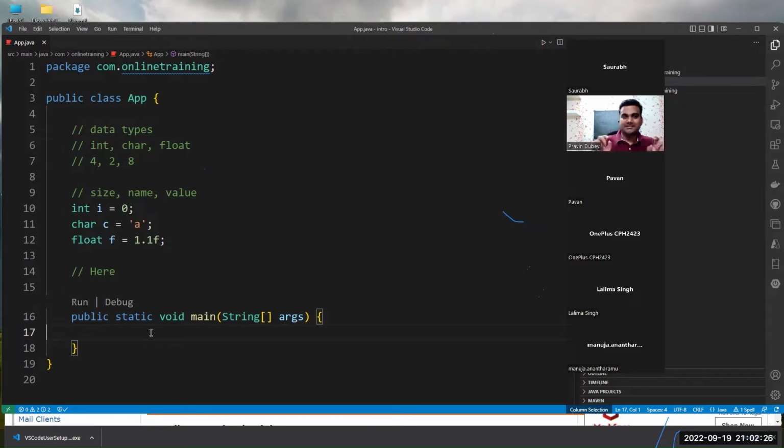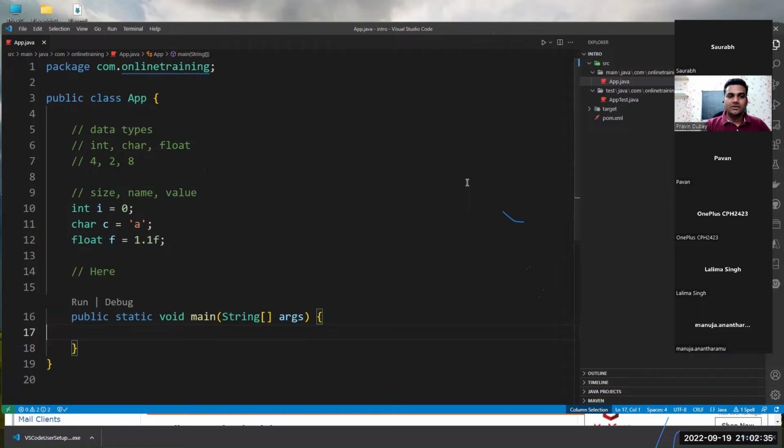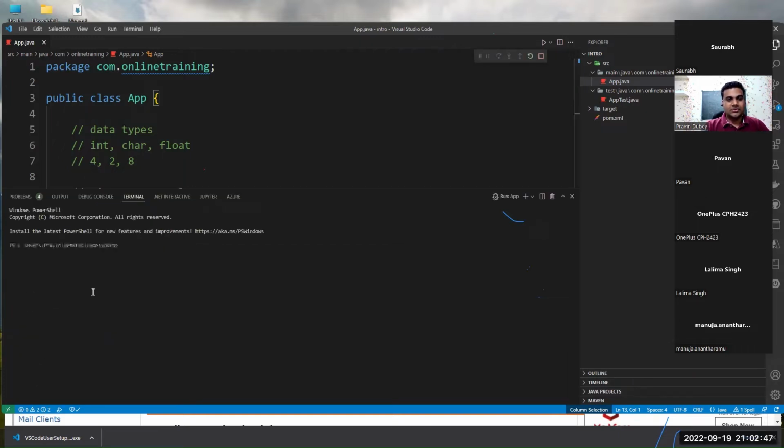Now this is a tricky thing. The way I said it is a little tricky, and there is a reason behind it. I'll tell you why. But before that, let's run this code. Can anyone tell me what the output of this code is? Nothing, right? So let's click on run. Yes, when you click on run, it will be executed and nothing is printed.